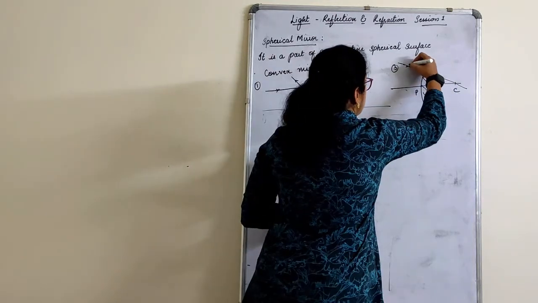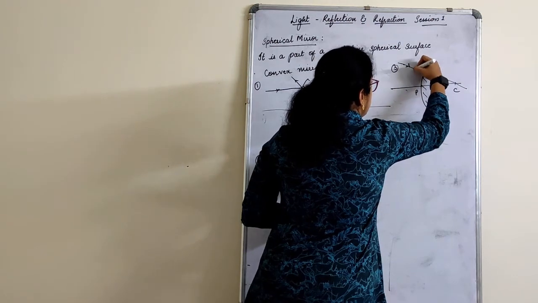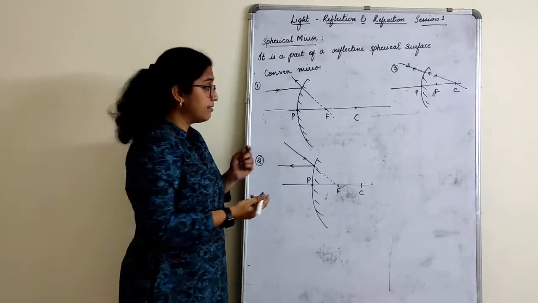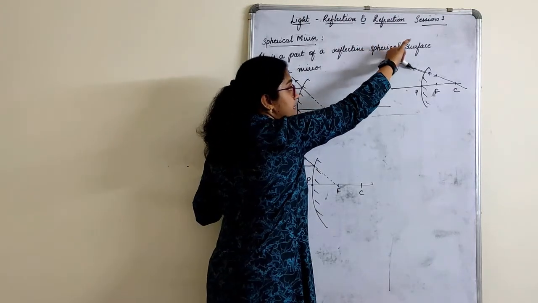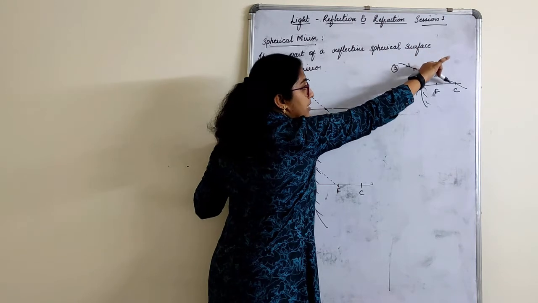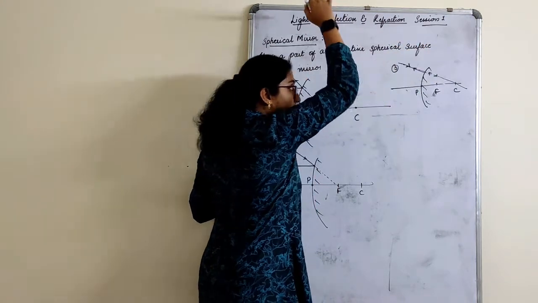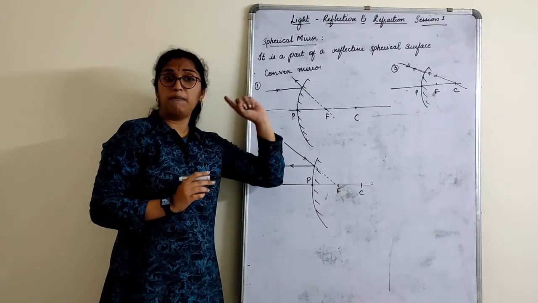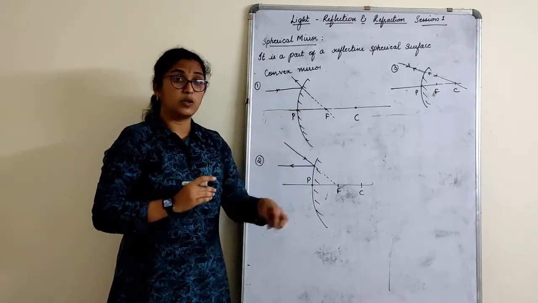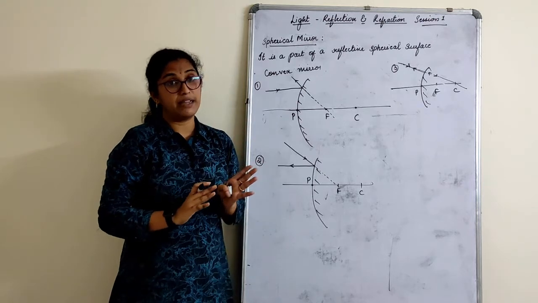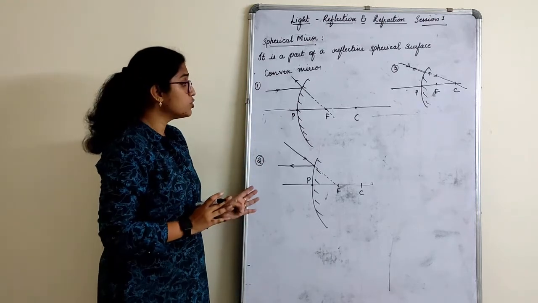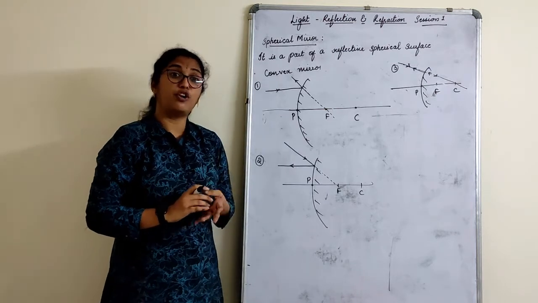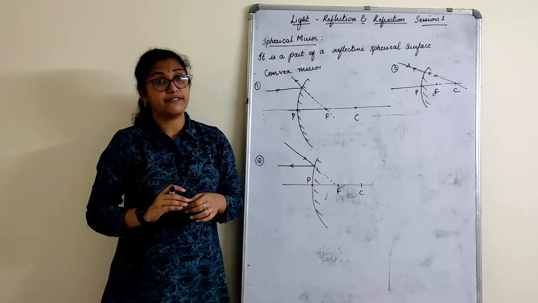They will tend to go back in the same direction. That means for any ray of light hitting the mirror, assume that the ray, if you extend it, is going like this, that ray will go back again. That ray will not reflect anywhere else. Same rule. What rule did we apply there? The same rule here also, but in the diverging manner. So, based on this, we also learn to draw ray diagrams for converging mirror and diverging mirror.